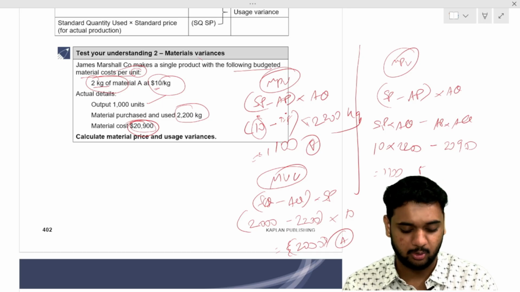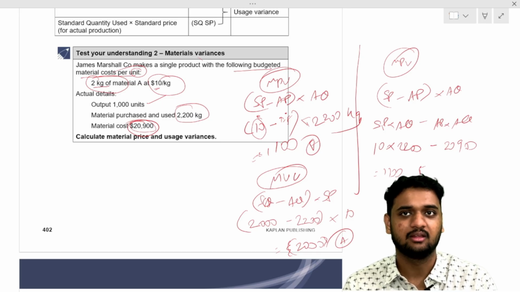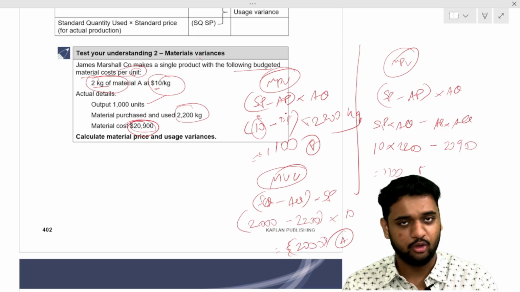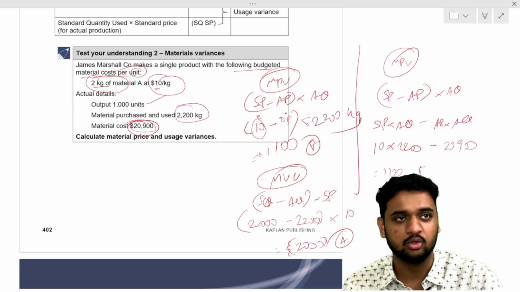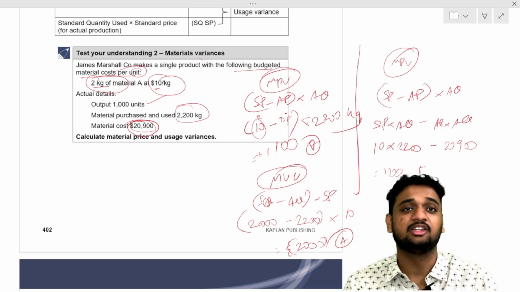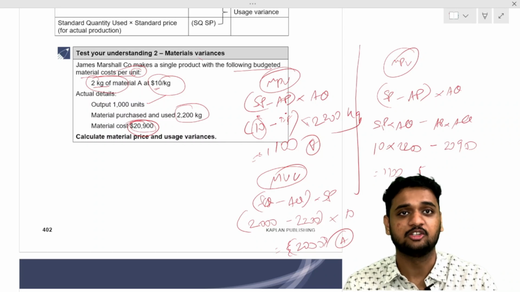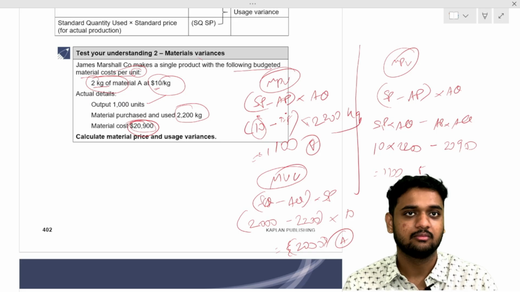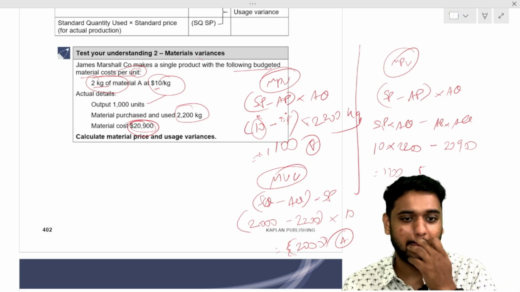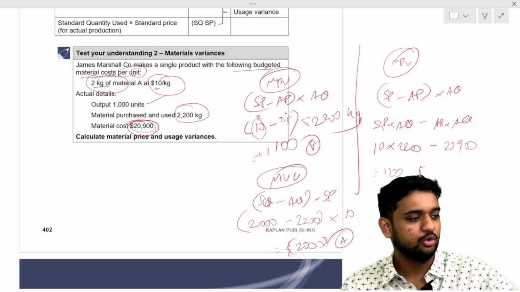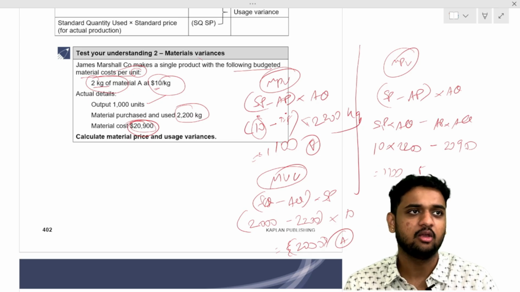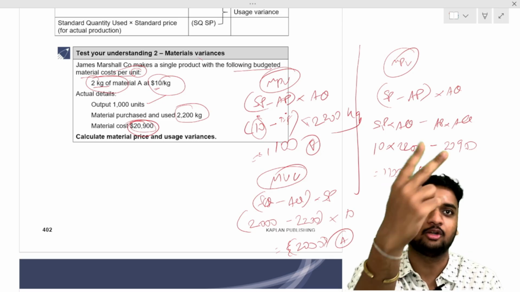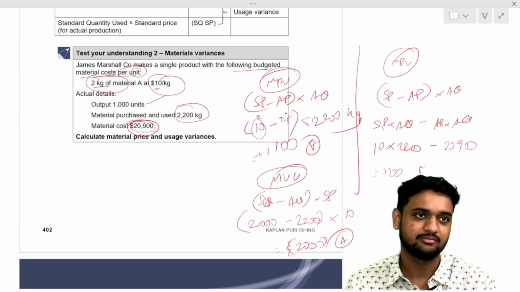Why are we doing all this? Because every business should technically do this. That is when they know whether they used more paneer or less paneer, whether they bought for more price or less price, and then they can go ask the chef. You should have used only 2000 kilos of paneer. Why did you use 2200 kilos? Give me an explanation for the extra 200 kilos of paneer.